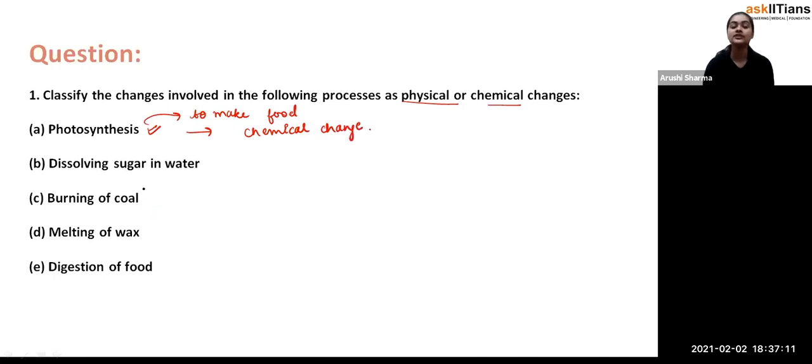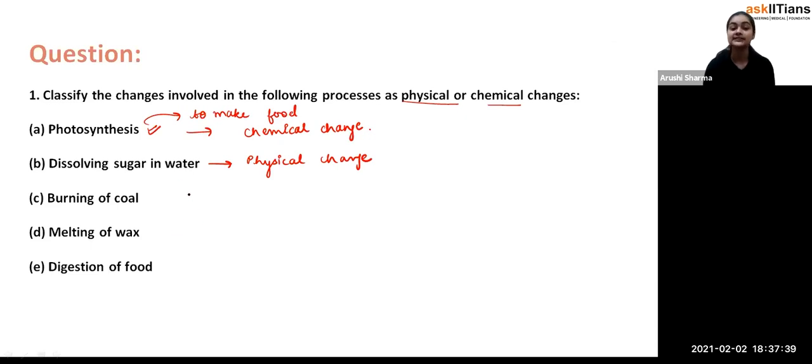Okay, now dissolving sugar in water. We have already discussed this thing in the physical change part. So it is a kind of physical change. It's just that you have to boil the sugar solution, and when the sugar solution gets heated, the water will convert into vapor, and you will get the sugar left behind. So that's how you can separate or reverse this process.